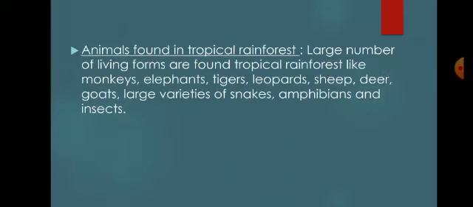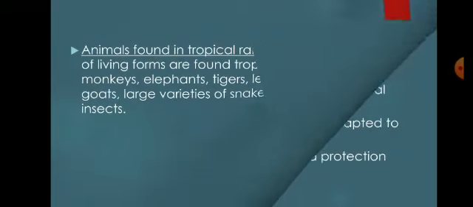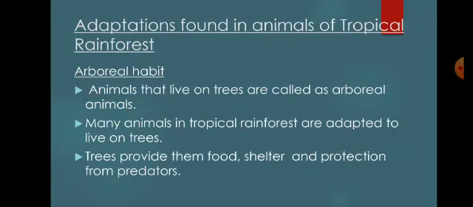So let us discuss the animals which are found in the tropical rainforest. A large number of living forms are found in tropical rainforest, like monkeys, elephants, tigers, leopards, sheep, deer, goats, a large variety of snakes, amphibians and insects. Now we should move on to the adaptations found in animals of the tropical rainforest. Here we will be discussing each adaptive feature.